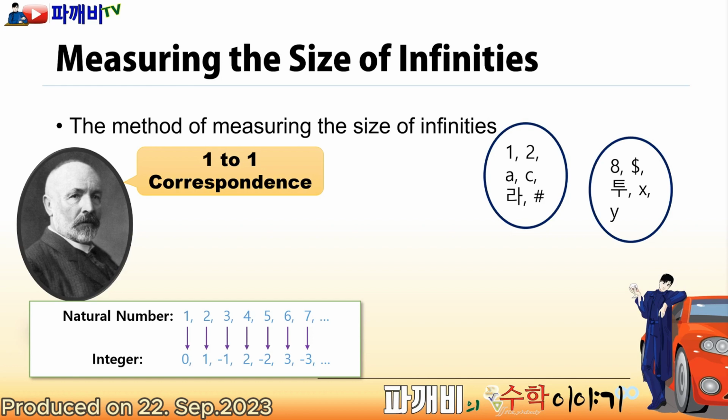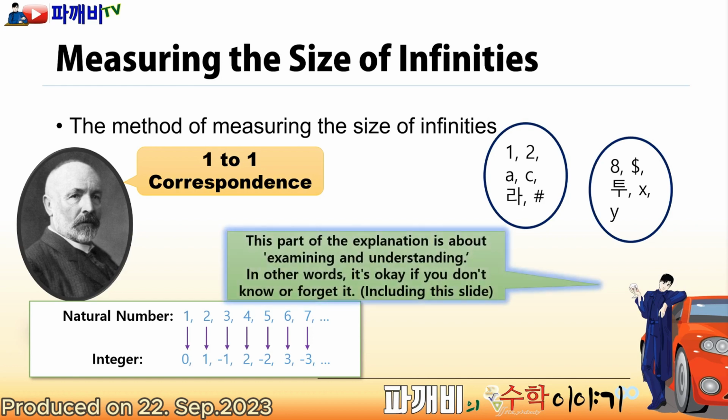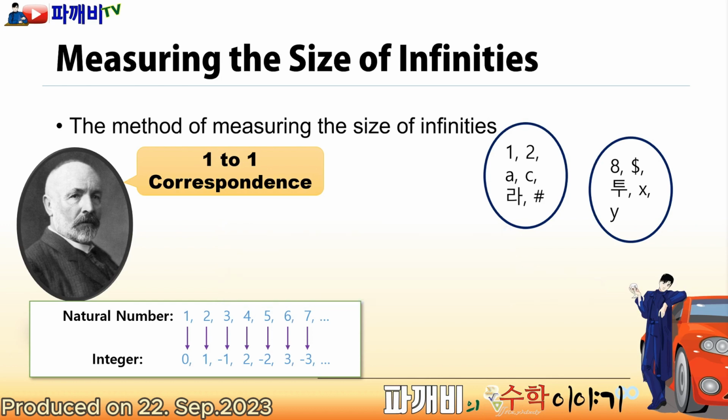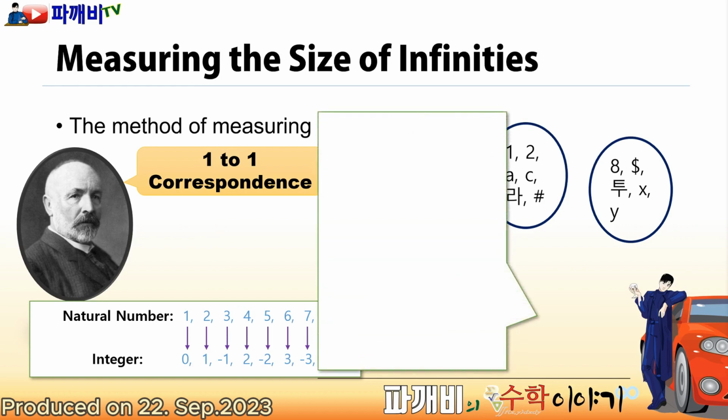Consider this. You'll likely understand that the count of natural numbers and integers are the same through a one-to-one correspondence. However, there are various things to ponder upon. If we don't address these and move on, you'll just end up memorizing it instead of understanding math. Firstly, no matter what, the most crucial question is this. Sure, I understand that if there's a one-to-one correspondence, their counts are the same.